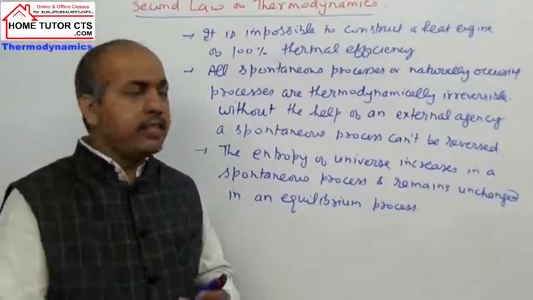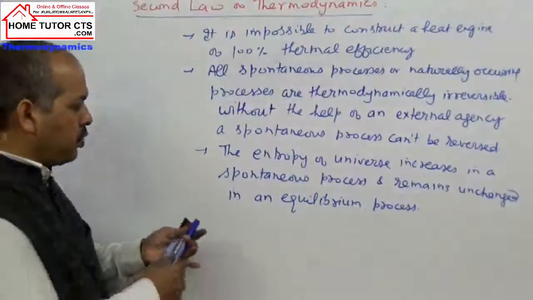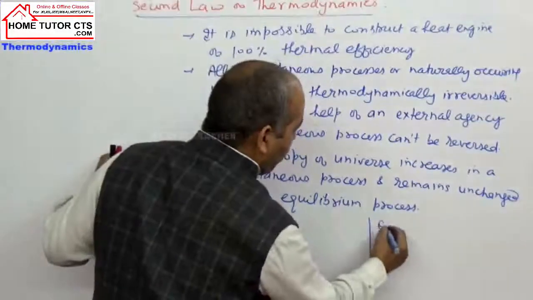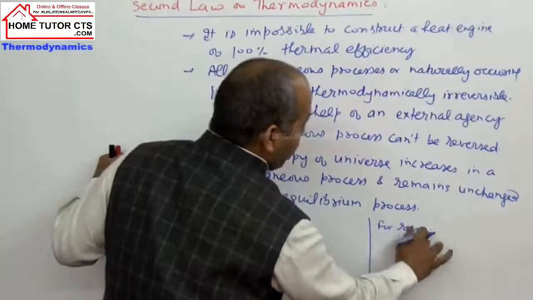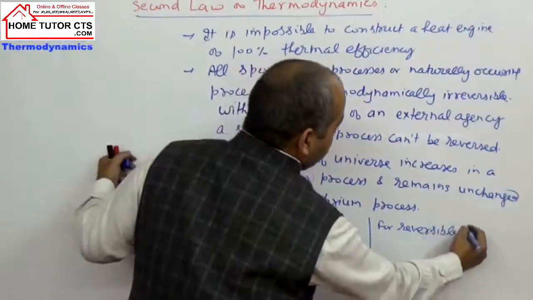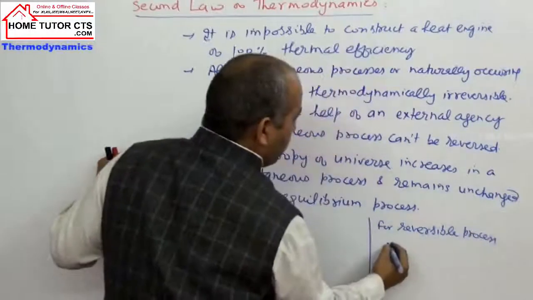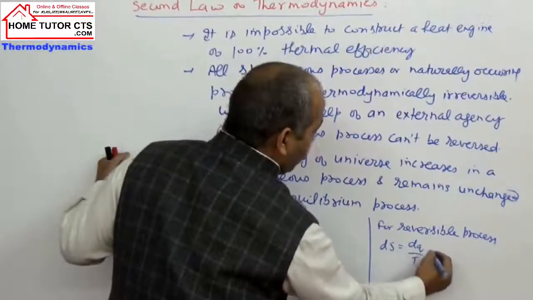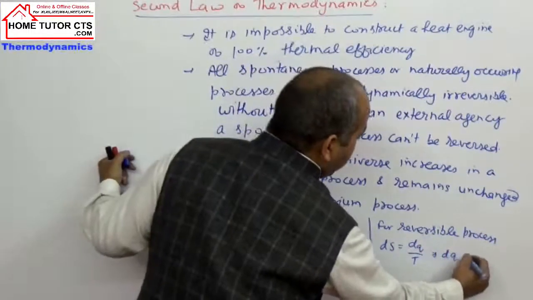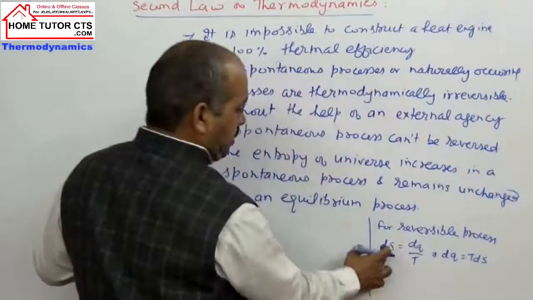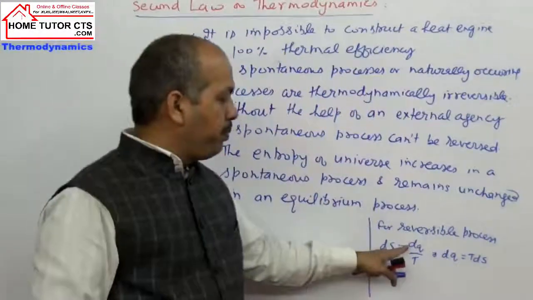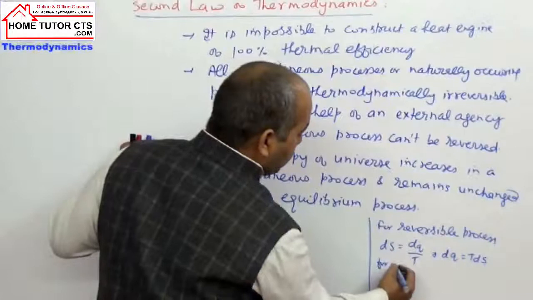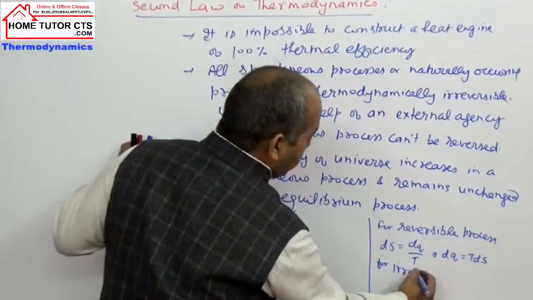If I define this second law mathematically, we can have two cases. Case 1, for a reversible process, what happens? I can write dS is how much? dq by temperature, or I can write dq is Tds. dS is the small change in entropy, dq reversible is the small change in heat, divided by temperature. And we take the second case, for an irreversible process.